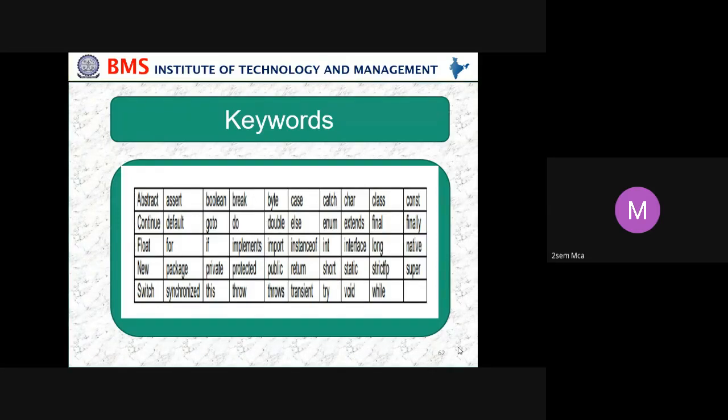These are some of the keywords; whatever I have read out, you cannot use for a class name or a variable. So these are the reserved words or keywords.